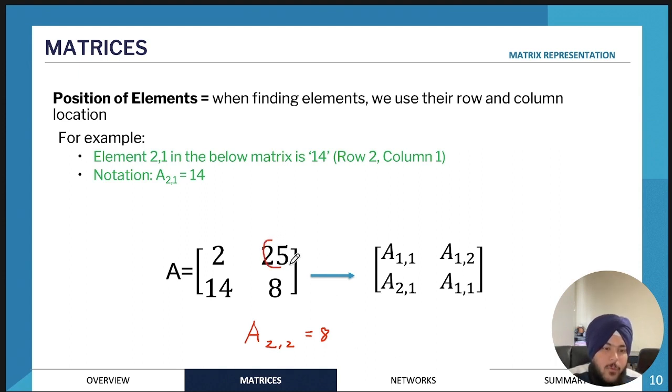So if we were to identify what this element was, 25, we use the name of the matrix, which is A, and then the row number, which is row 1, and then the column number, which is 2. Sometimes the row number and the column number will be separated by a comma, but that's not always going to be the case. Sometimes they'll just be written as 12, and this is equal to 25.